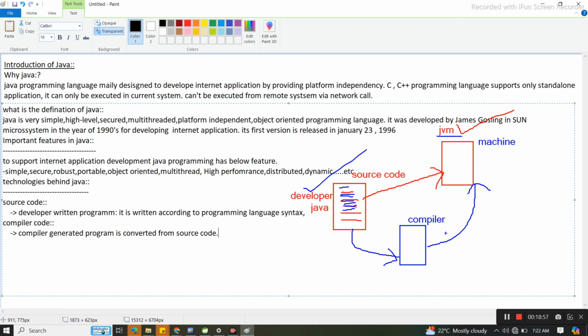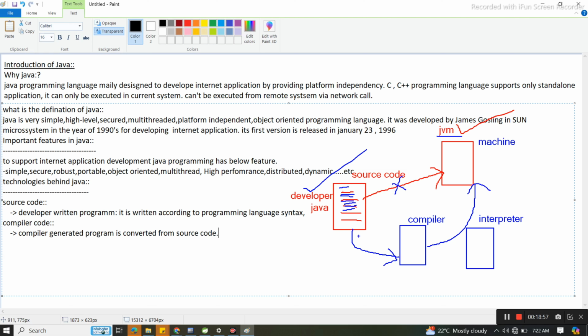Here in between, one more came into the picture. What is that? That is the interpreter. The interpreter is also the same as a compiler, a translation program that converts source code into machine language, but line by line. So we can't send source code directly to JVM.